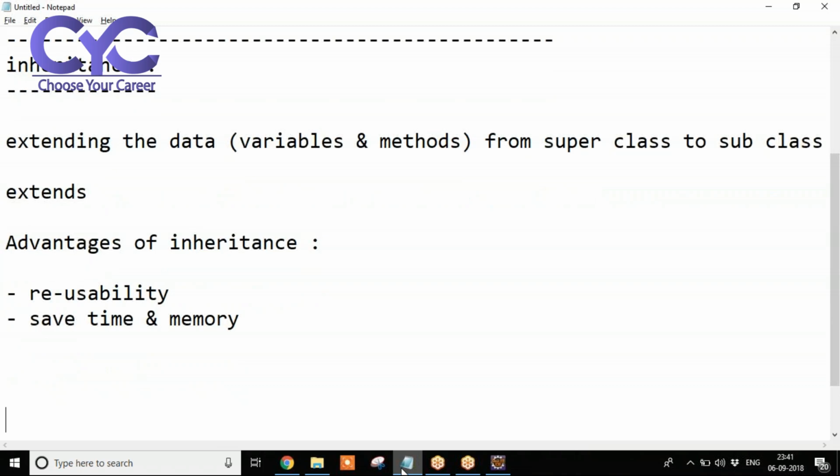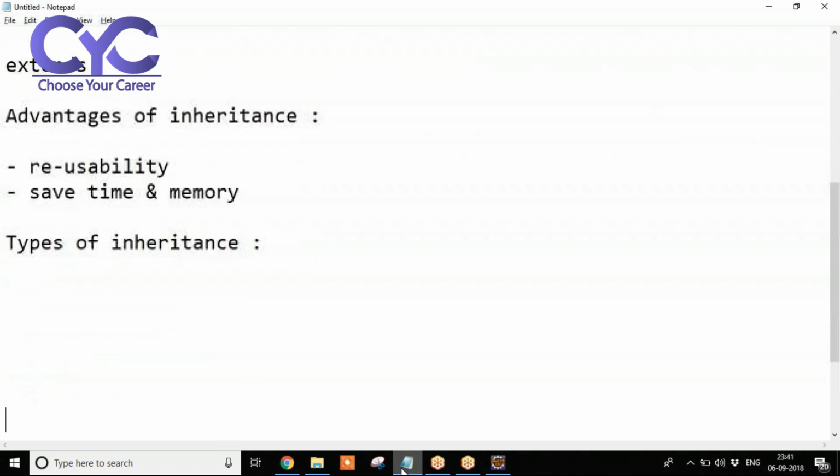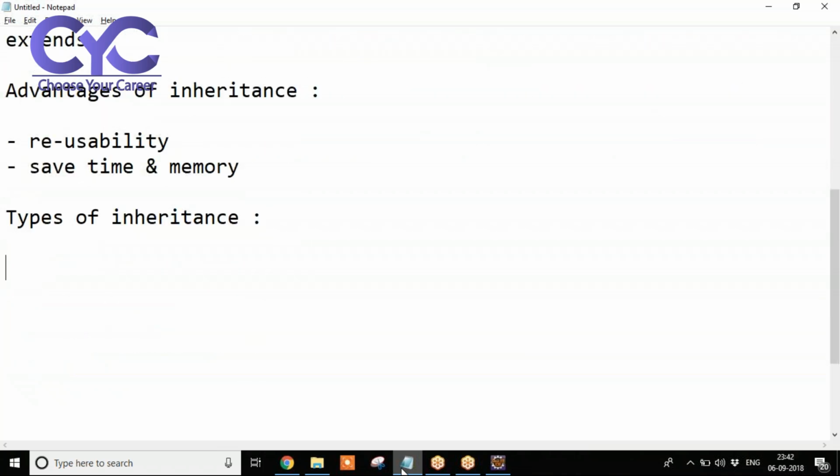But we need to know that we have different types of inheritance, and some inheritance is not possible in Java. Those things we are going to discuss now. Write down here, types of inheritance. Totally, how many types of inheritance do we have in Java? Five types.